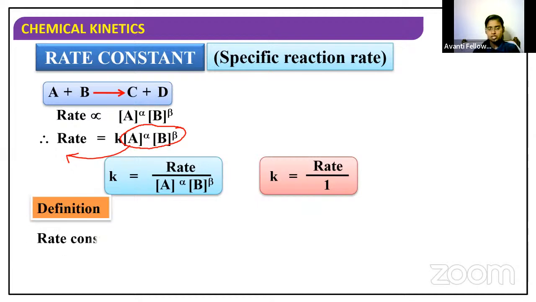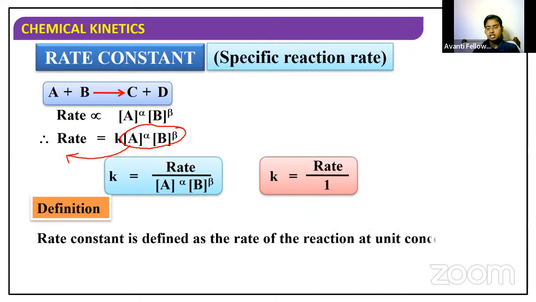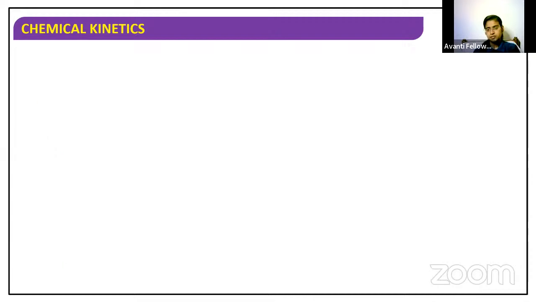So the definition for rate constant is, it is defined as the rate of a reaction at unit concentration of the reactants. What is rate constant? It is the rate of the reaction at unit concentration of the reactant. Unit means 1. If the concentration is equal to 1 for the reactant, then rate constant will be equal to rate. So this is the definition for rate constant.